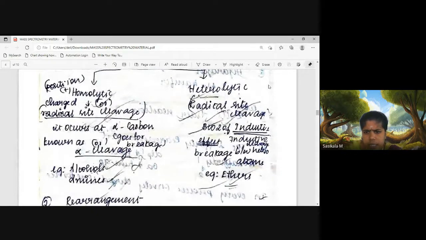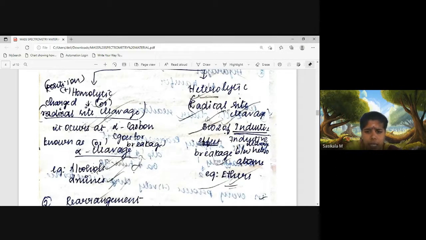This is otherwise known as inductive cleavage also. Breakage occurs between different atoms at the radical site. You can find free radicals on heteroatoms, meaning non-bonding electrons, so heterolytic cleavage occurs at that site.